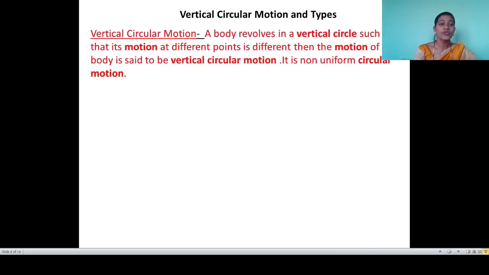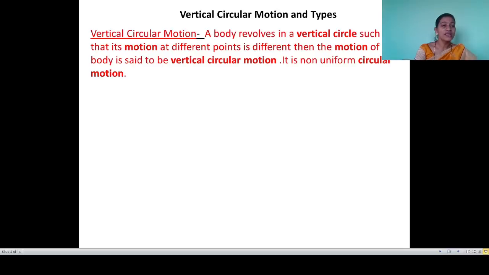First of all, we are going to see the definition of vertical circular motion and its types. A body revolves in a vertical circle such that its motion at different points is different. Then the motion of the body is said to be vertical circular motion. The most important thing to understand is that it is obviously a circular motion, but its speed does not remain constant, so it is a non-uniform circular motion.